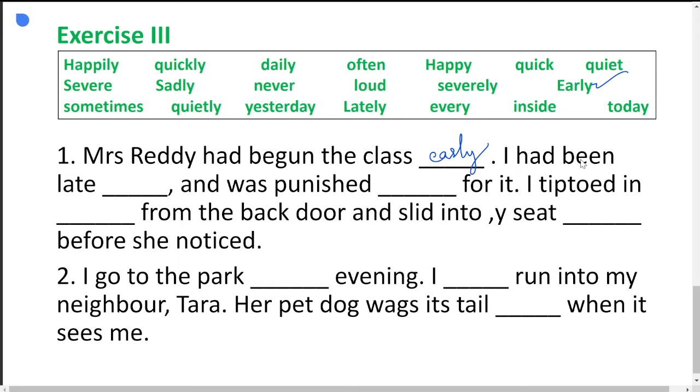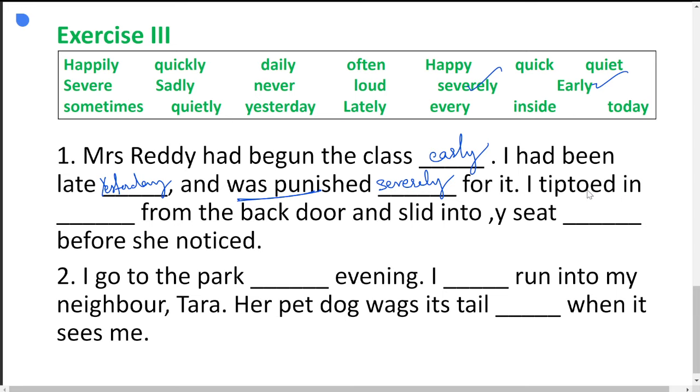I had been late. Which one can you use? I had been late yesterday. Can you go with yesterday? Yesterday. And "was punished" is referring to the past, right? So yesterday can be used. And I was punished. Punished how? Punished severely for it. I was punished severely.